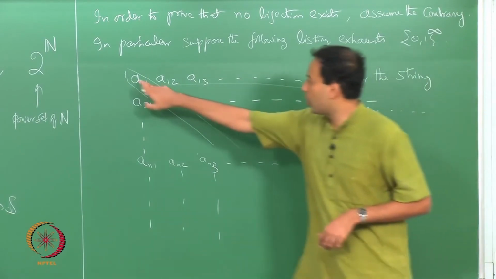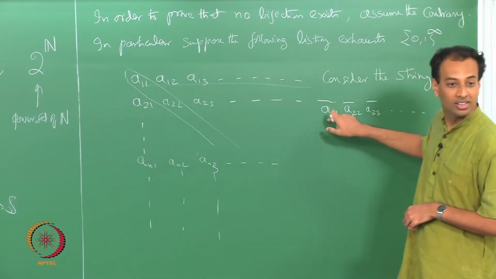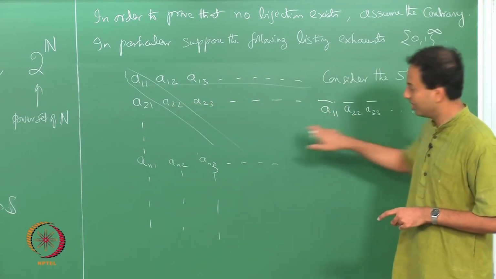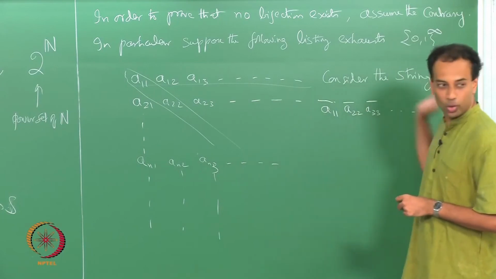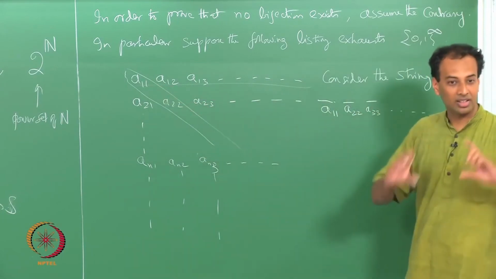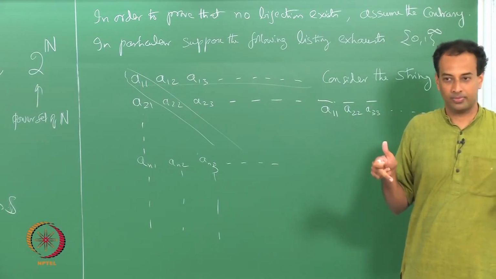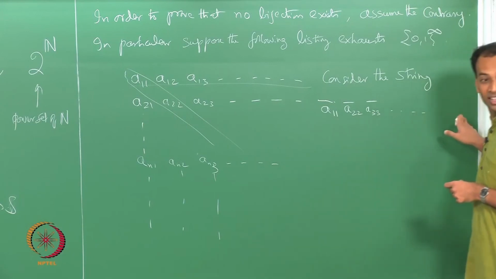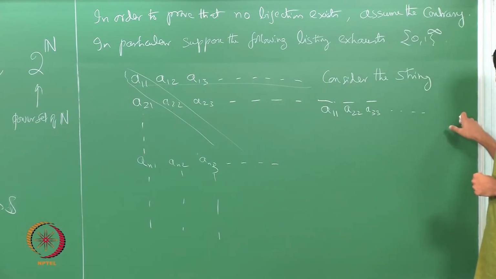If this one is a 1, you write down a 0; if this one is a 0, you write down a 1, and so on. So, you are taking all the diagonal bits and complementing them.